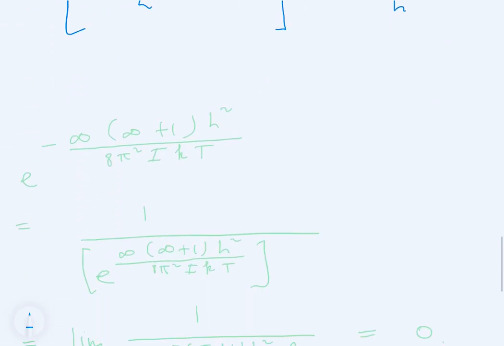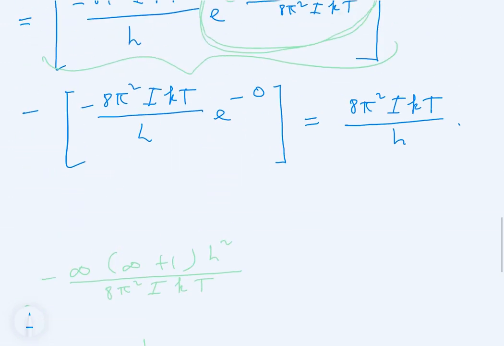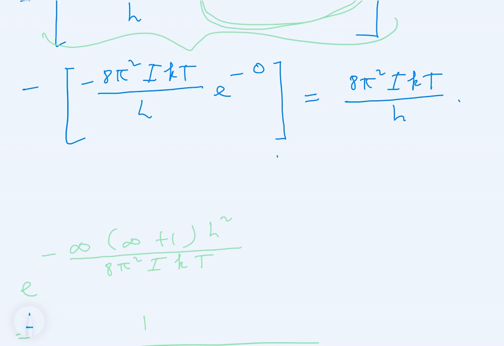As a conclusion, we can say, therefore, ZR is equal to 8 pi squared I k t divided by h. Okay, that's the final answer.